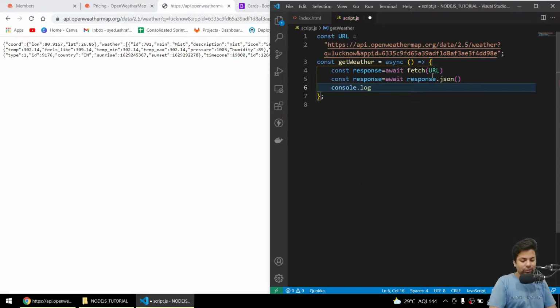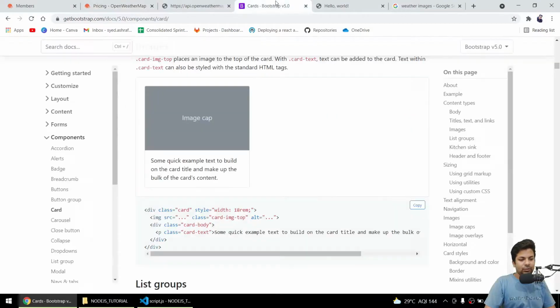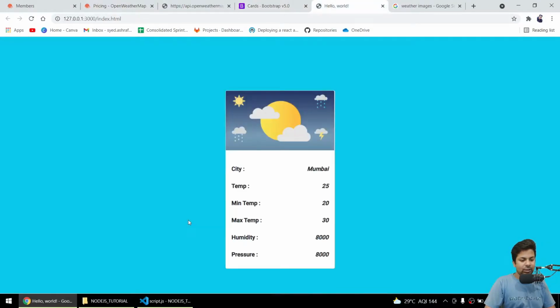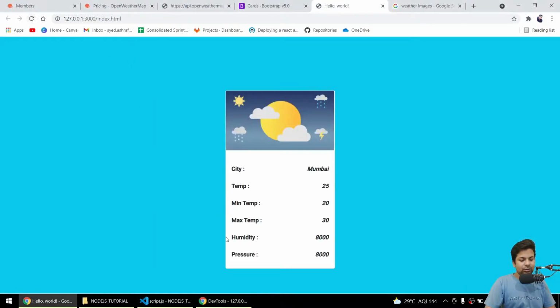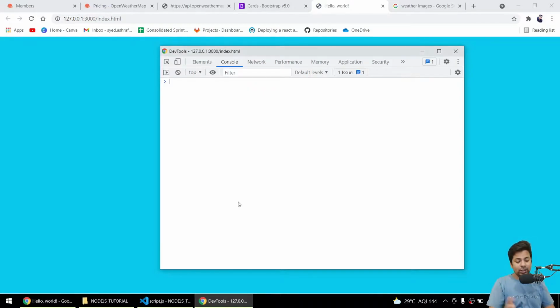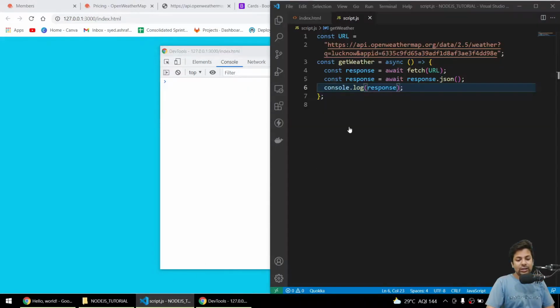Okay guys, save it. Now if I go to my weather app, if I open inspect console, reload this, we got nothing. Why? Because we haven't included it in our script.